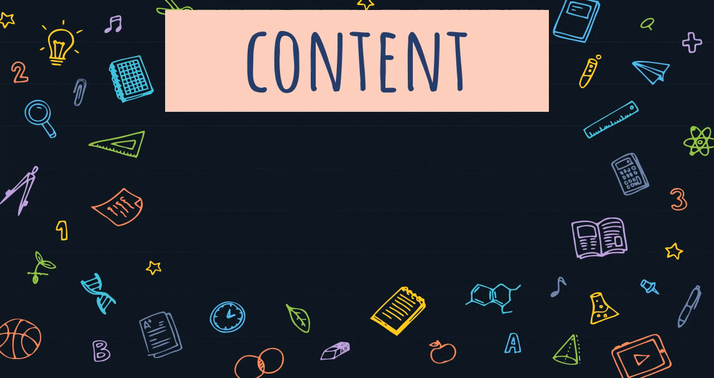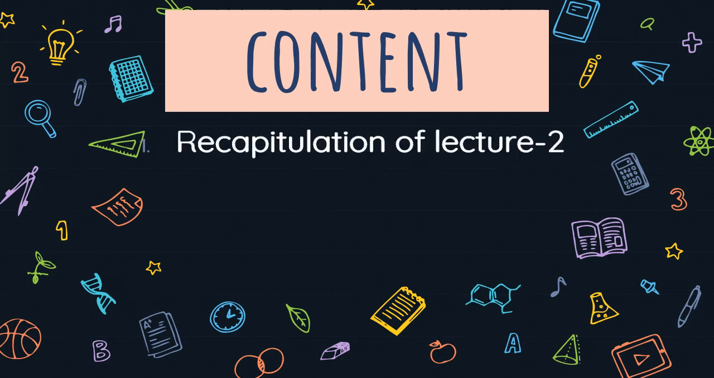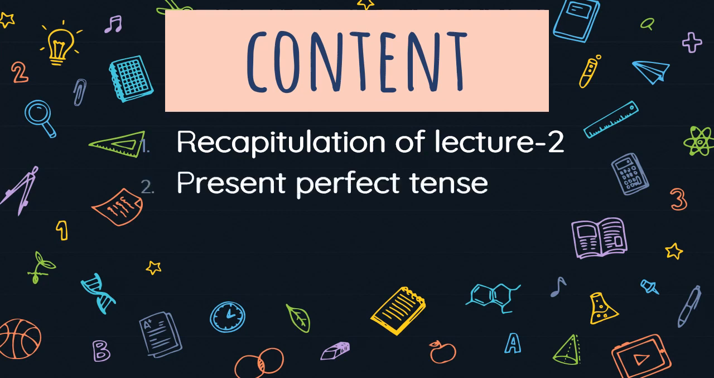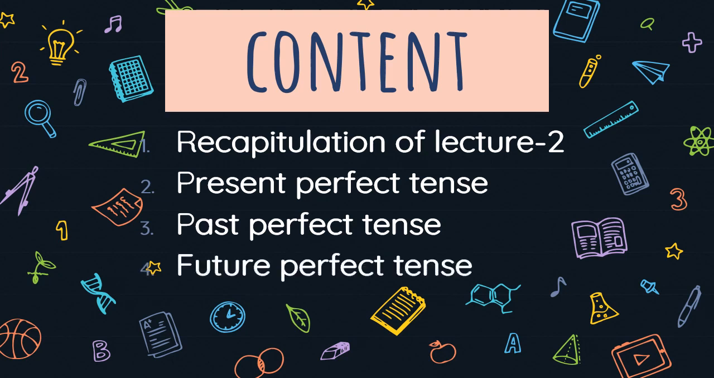Content to be covered in today's class, or we can say objectives of today's class, the things which we are going to do today. Number 1, recapitulation of lecture 2 will be done. Then present perfect tense, past perfect tense, future perfect tense, and at last homework will be assigned.